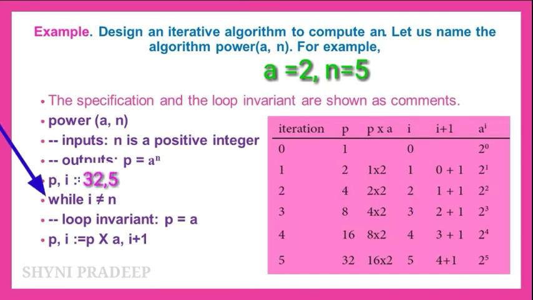So again check the condition: i is not equal to n. What is the i value now? 5. 5 is not equal to 5 is not true. So this condition is false, and here you have to stop your execution. Okay, this is the fifth iteration. In this fifth iteration we found the result.